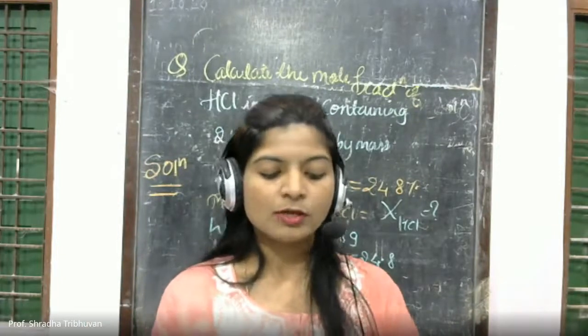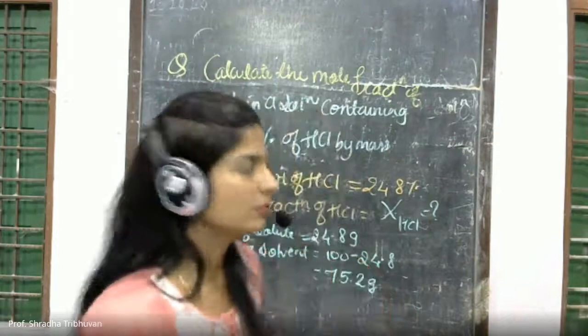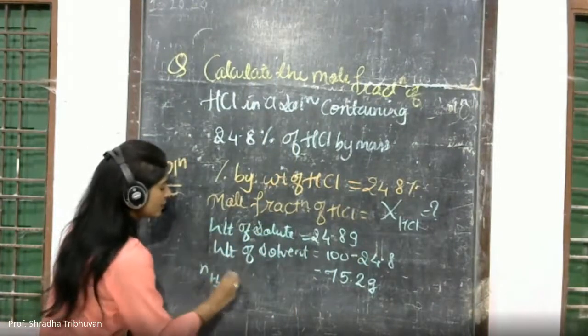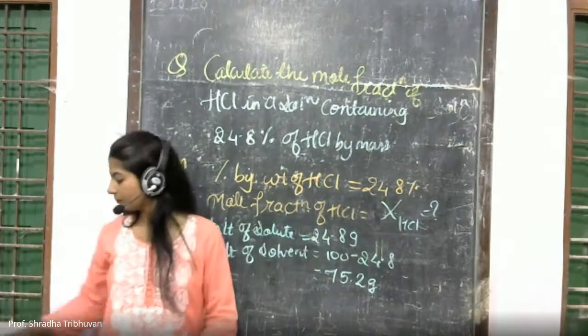Okay. Now number of moles. When you have to calculate the number of moles, let's calculate the number of moles of water, and just write it like this in short.